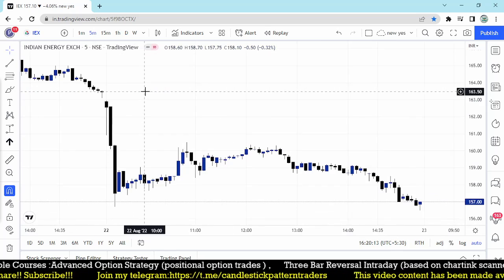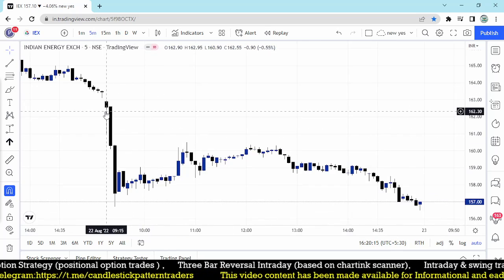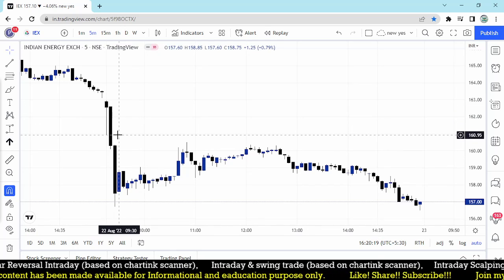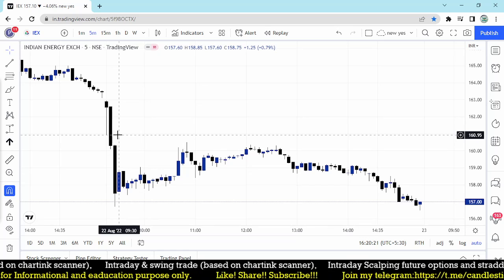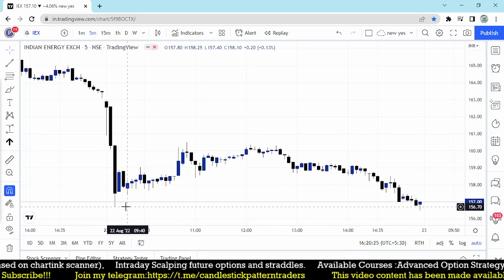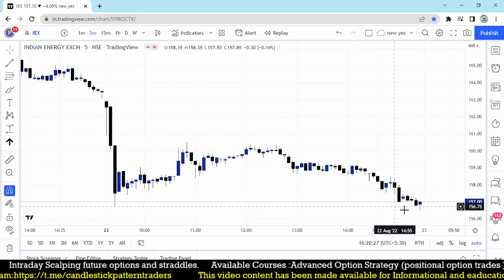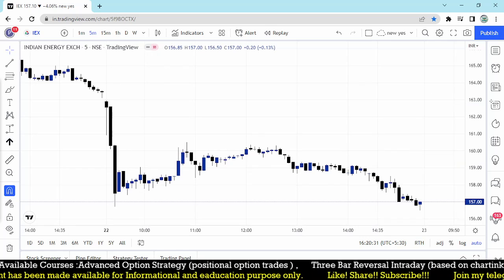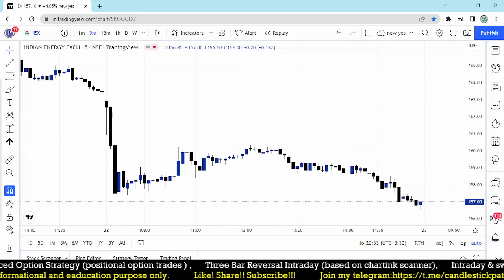Right? So let's look at this. After this 5 minutes, it has fallen down. If we take an entry below that 5-minute low, 160.95, within 10 minutes it made a low of 156. After that it goes up and finally settled near the low. That is the second stock which you have taken, IEX.